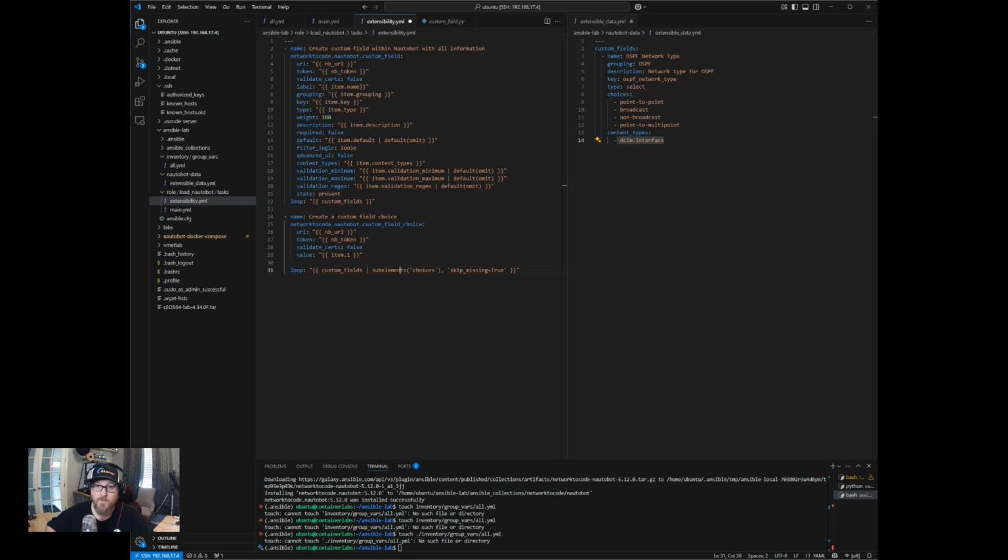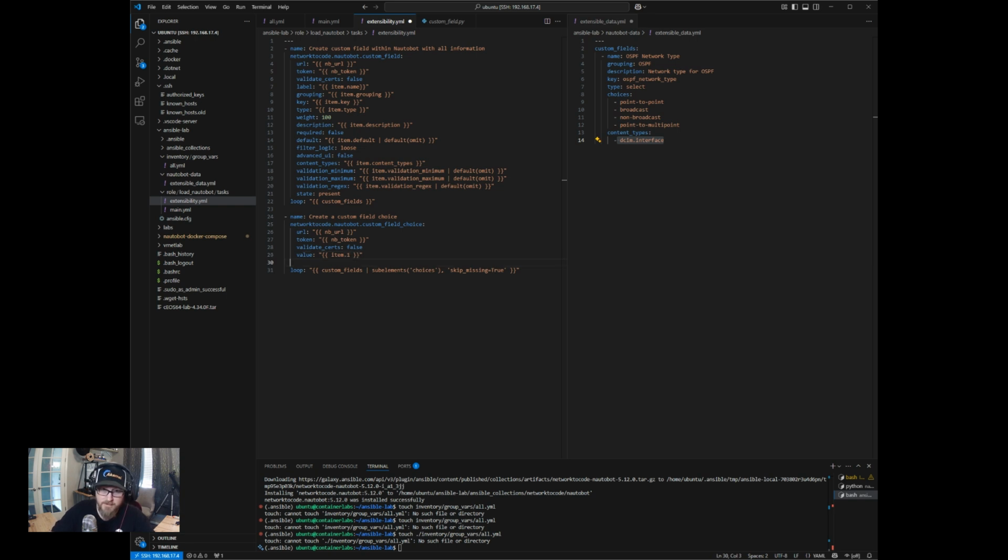And so the way you reference this is without any loop var changes, right? It's always item is the default here under Ansible. We can just do item. Period 0 would be the parent list. Period 1 would be the child list. And so we can reference that by item period 1, which is choices already. So we don't have to type anything after this. We can just reference this as item period 1.